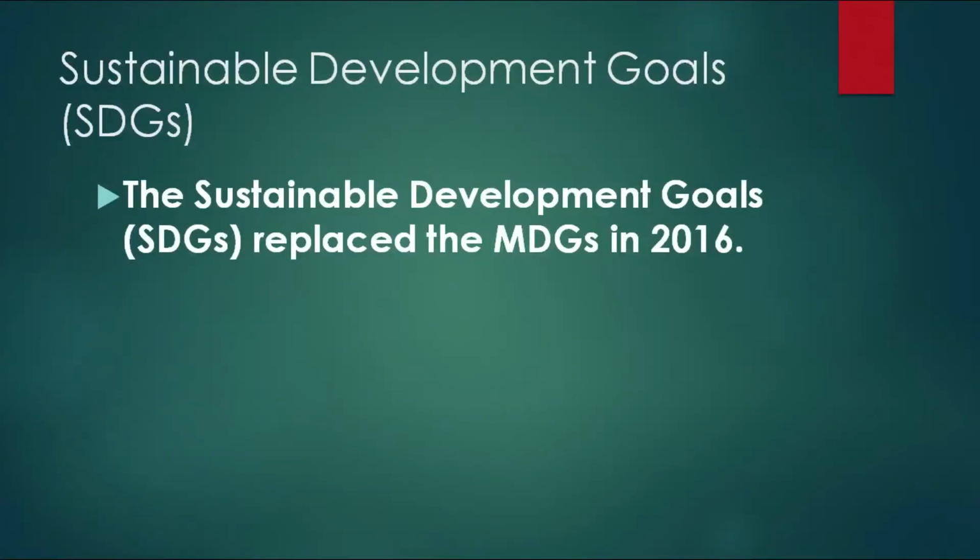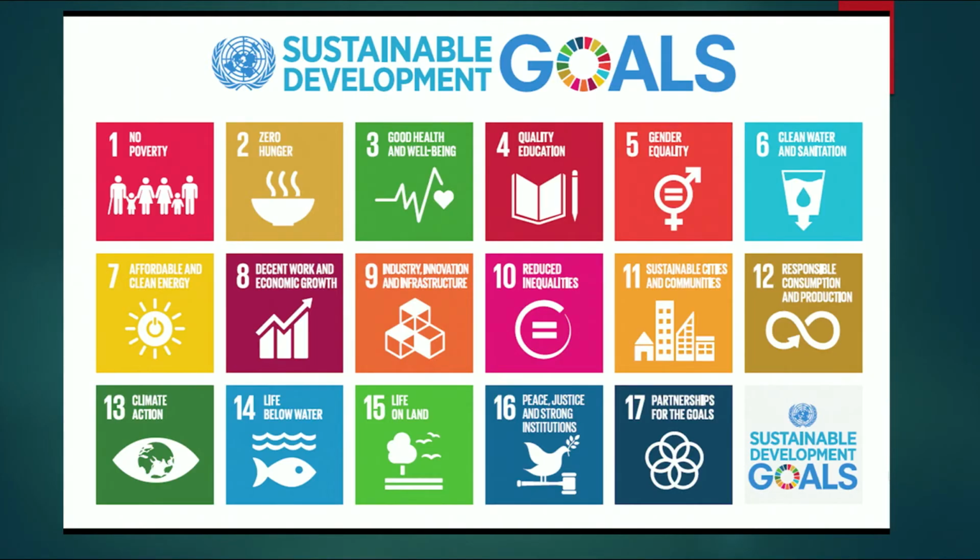Now, a review of these was done, and then the world as a whole through the United Nations came up with something called the Sustainable Development Goals, which replaced the MDGs, and we came up with the SDGs, as they are called, in 2016. Now, the SDGs have something like 17 goals, and they're carrying forward the agenda of the MDGs, right. You're still talking about poverty eradication, hunger reduction, gender equality, protecting the water, protecting the air, etc. In short, you are talking about ensuring that our environment is safe, right.